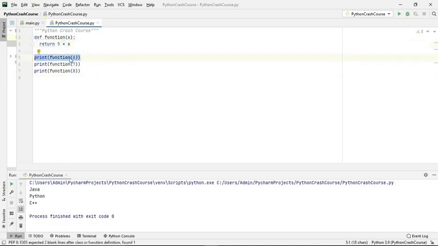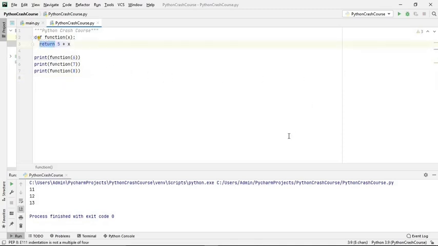So print function 6, print function 7, print function 8. That means every time, 6 plus 5 is 11, 7 plus 5 is 12, and 8 plus 5 is 13 will be displayed. Let's run it. So 11, 12, 13, this is how you can return a value from the function. Here the function is returning the value. For that you have to type this return keyword.